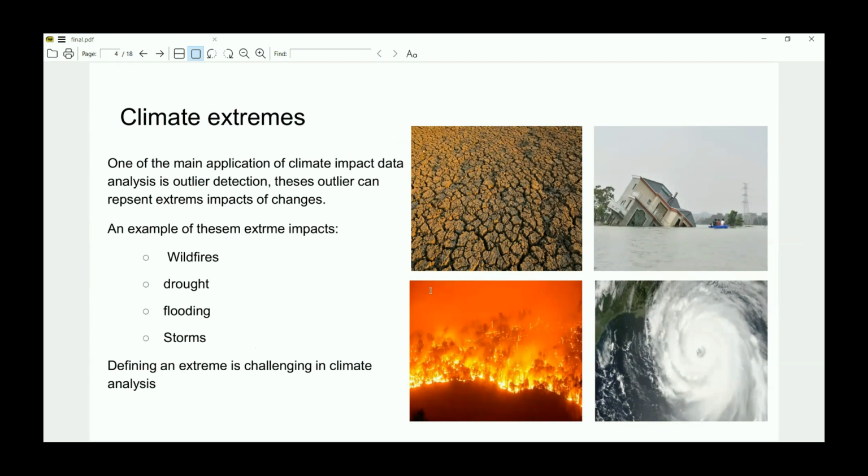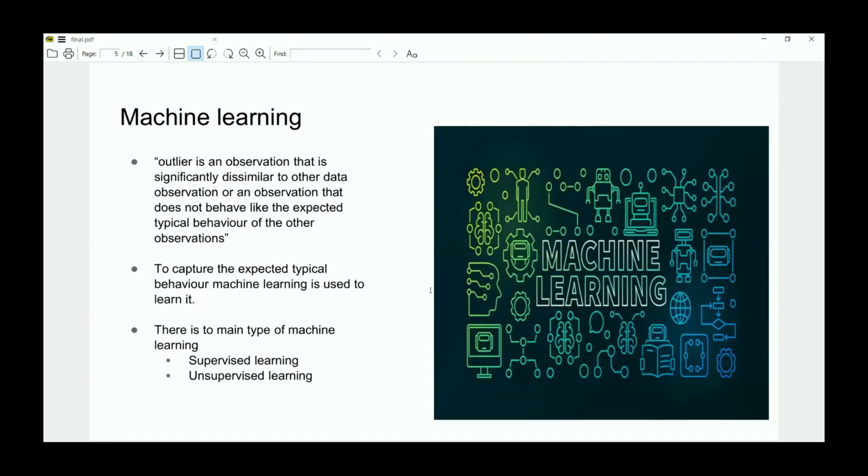One challenge in climate is that there is no specific way of defining an extreme. It depends first on the variable, and it depends on the location. Even in the same country, what counts as an extreme can be different. The way we define an outlier here is the way machine learning defines it: observations that are significantly dissimilar to other observations, or that do not behave like the expected typical behavior of other observations.